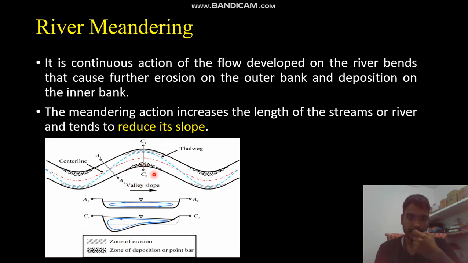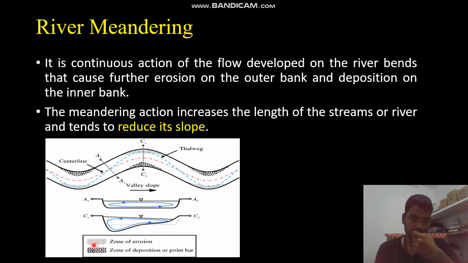At the inner bank the meandering river shows deposition of sediment. So at point C2 there will be deposition of sediment, and due to this deposition the depth of flow at point C2 will be low. As you can see, for cross section C1, C2, the depth of flow at the outer bank will be more as compared to the inner bank.